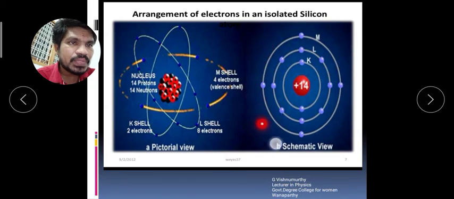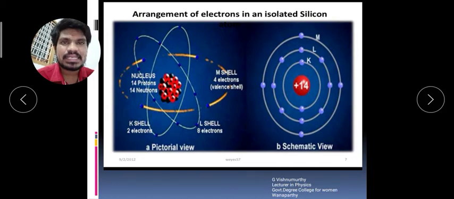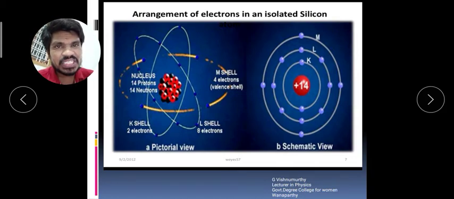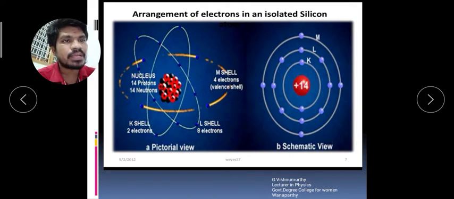And you see that the red spot in the center is known as the nucleus. In the nucleus, nucleons are present. Protons plus neutrons are called nucleons. We don't go into the nucleons, but here the plus 14 is the number of protons, that is the positive charge of protons.